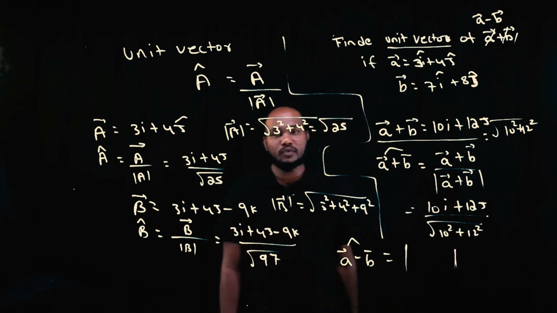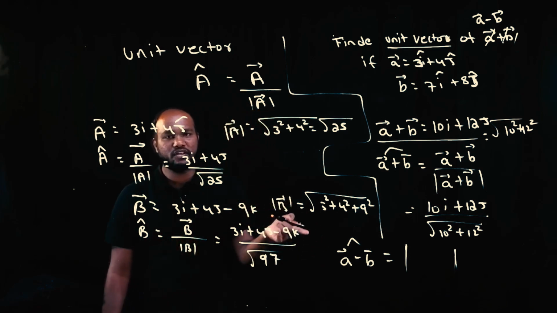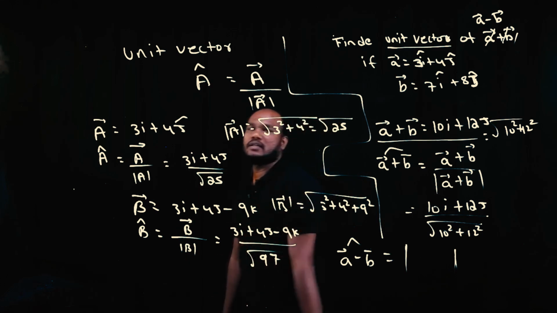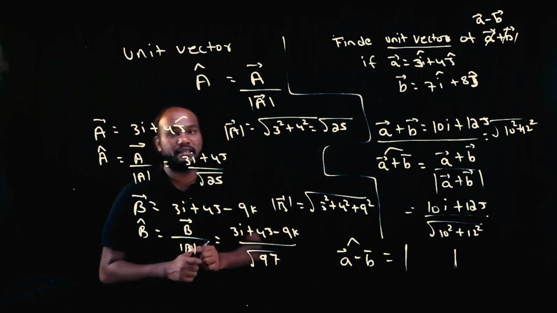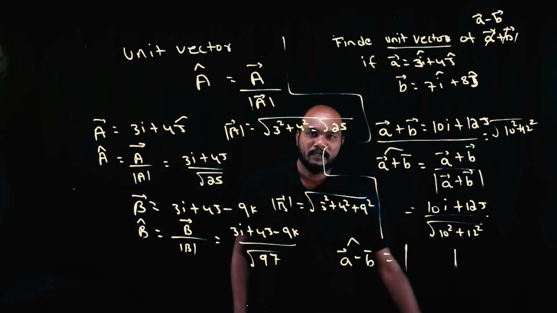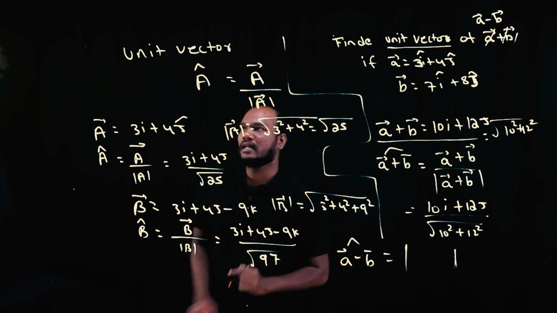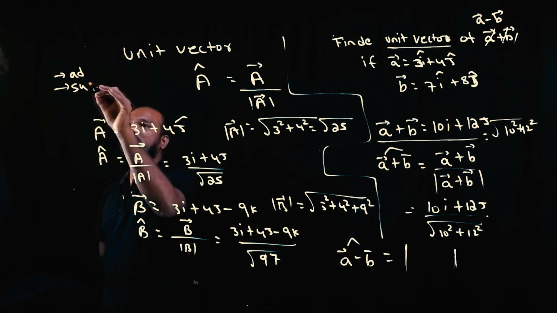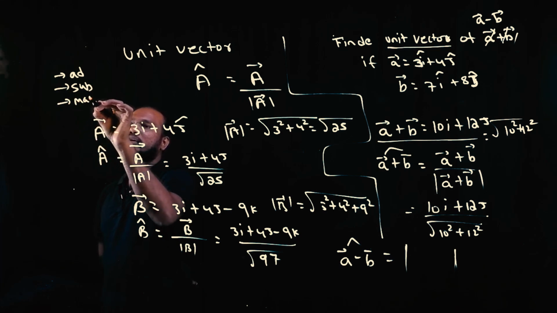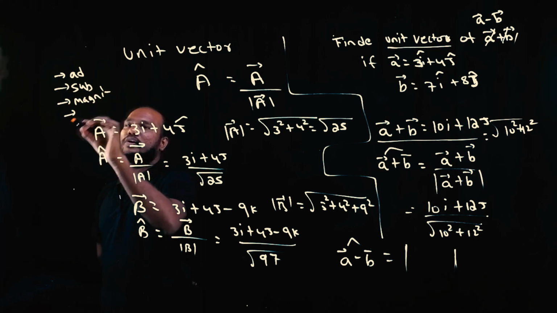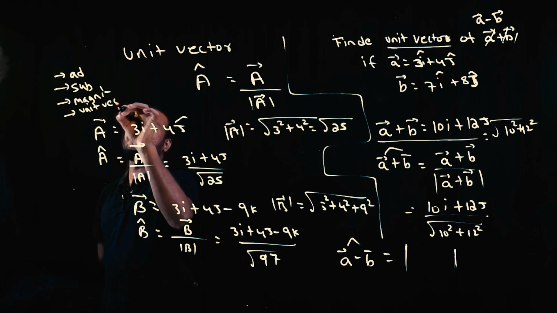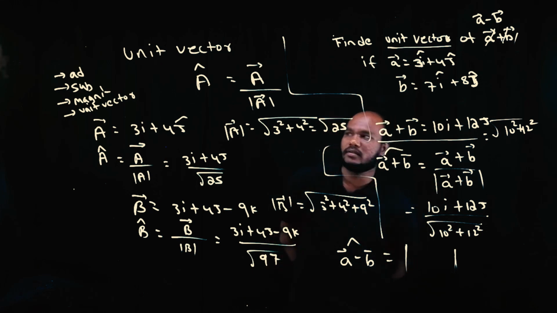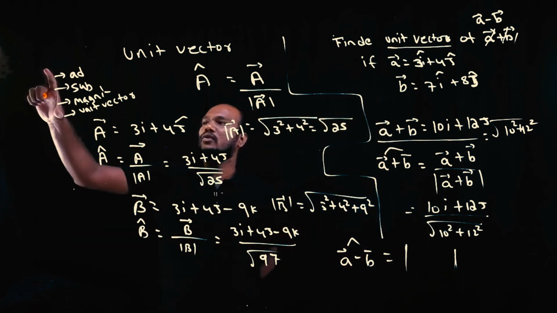Next, we have learned addition and subtraction of a vector, how to find the magnitude of a vector, and how to find the unit vector when the vector is given or indirectly given. See, it is indirectly given, right? So we can do all of that. We have learned addition of vectors and subtraction of vectors. We know how to find magnitude. And also unit vector, you know. Unit vector is somehow related to the direction of the vector. That we will talk about later. First, just think about these four. You know how to do them.